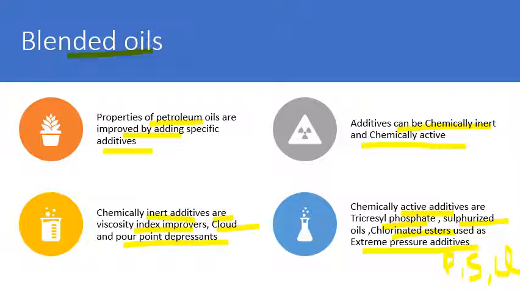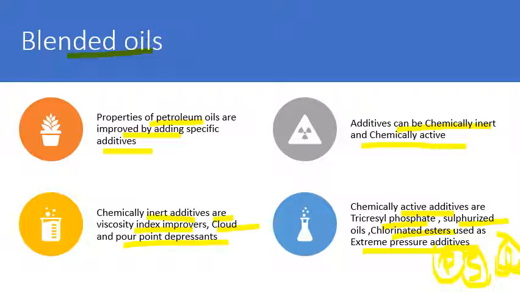So what is the role of the active functional group? It reacts with the metal surface to form phosphides, sulfides and chlorides, which have a very high melting point, so they cannot be removed from the surface under extreme conditions.